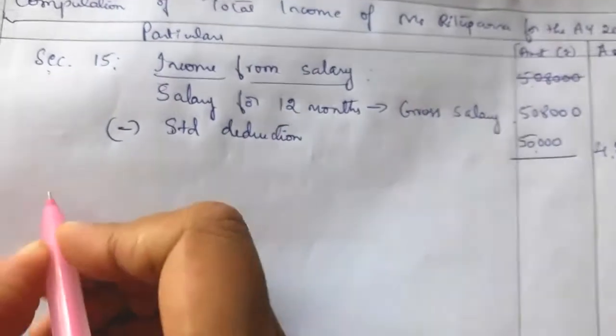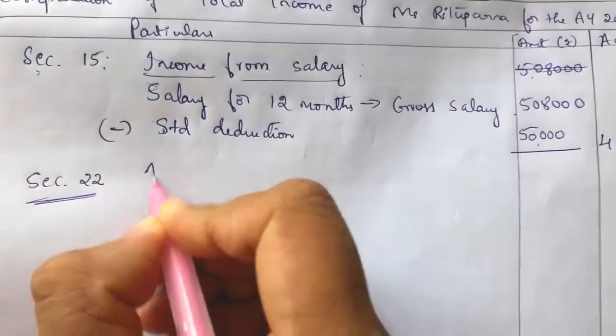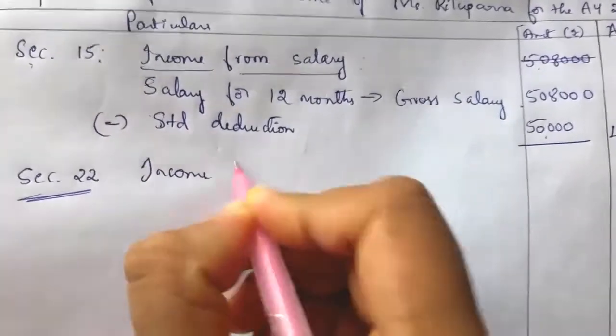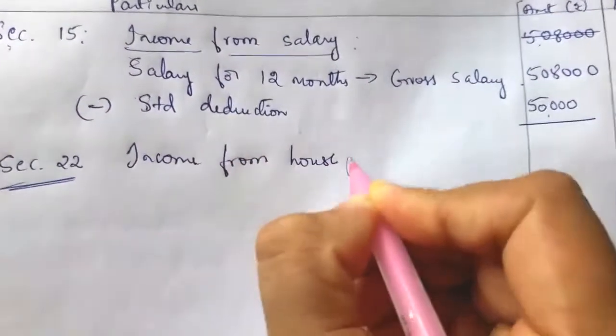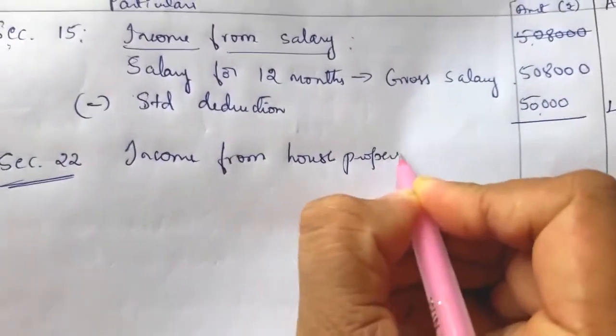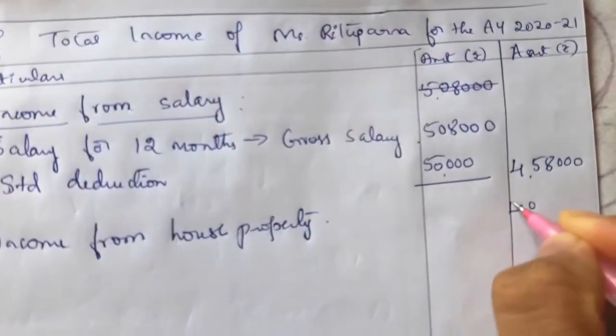Second head is section 22, income from house property. In this question, income from house property they have given directly. It is not a rent received. They have given income from house property directly. How much? Computed value 40,000. So 40,000 directly you can take.